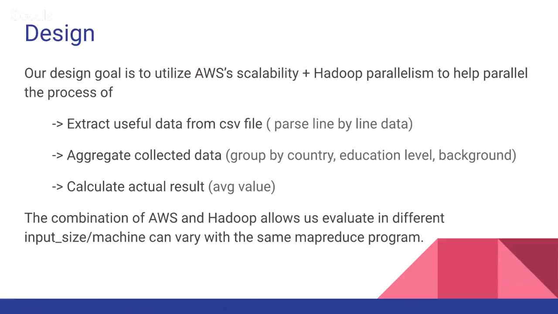Our design goal is to utilize the Amazon Web Service scalability and Hadoop parallelism to help parallelize the following process. The first process is to extract useful data from the CSV file. We parse the data line by line, and we aggregate the collected data. We might group them by country, education level, or background, and then we calculate our result accordingly. And the combination of AWS and Hadoop allows us to evaluate different input sizes and machine numbers with the same MapReduce program.